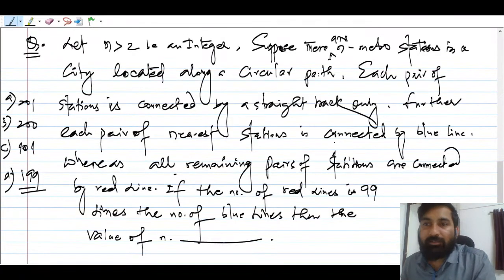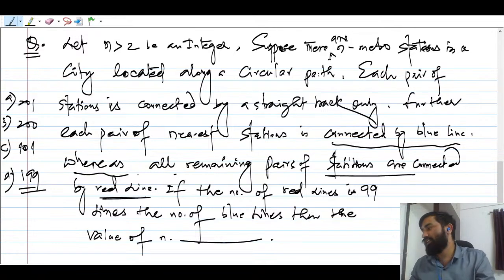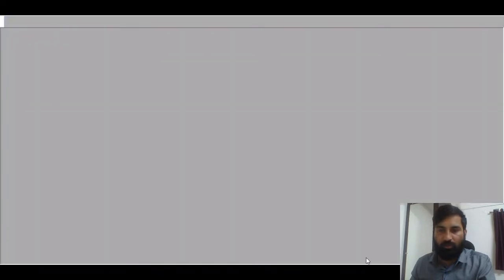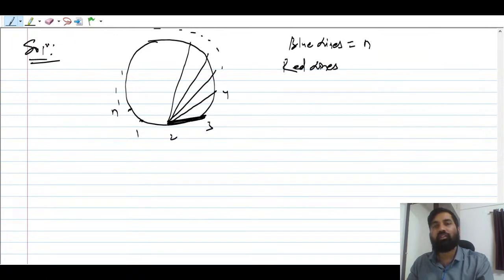So further, each pair of nearest stations is connected by a blue line, whereas all remaining pairs of stations are connected by red line. So red lines are going to be diagonals, right? Blue lines are nothing but the number of sides, which is n, and the red lines are going to be nC2 minus n, because this is the diagonal that you have to understand, right?